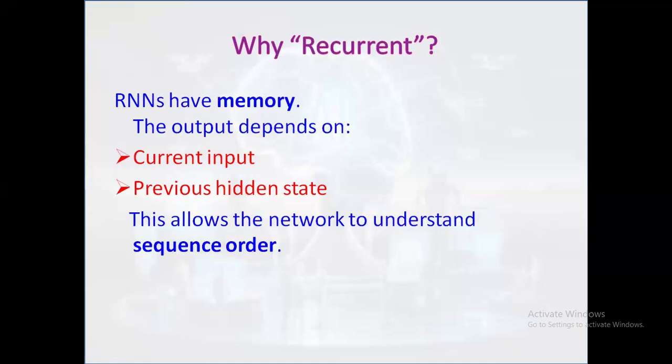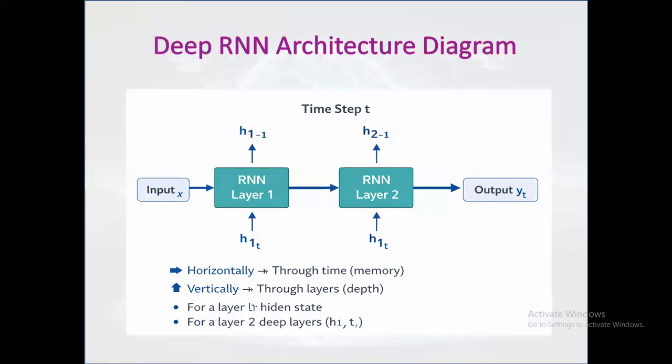And it allows understanding sequences in order because past information is remembered. The order of inputs matters. For example, "dog bites man" and "man bites dog" have different meanings. Next, deep. This is the architecture of the deep RNN. Here, the information flows horizontally through time. The arrows moving across the time steps represent the memory.